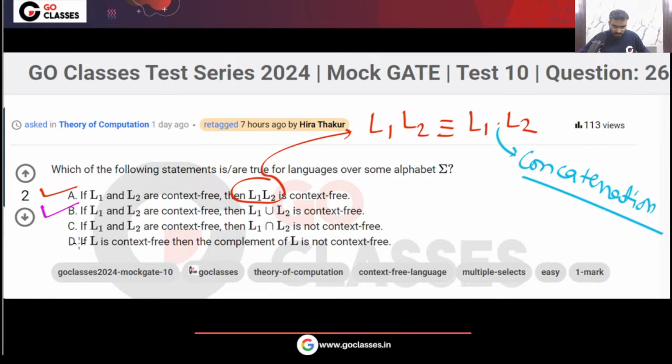What about option C? If L1, L2 are context free, then can I say their intersection will not be context free? Tell me. Can you guarantee that their intersection will not be context free? No, we cannot say that. Similarly, if L is context free, then can I say that the complement of L will not be context free? Again, this I cannot say. So this is also false.